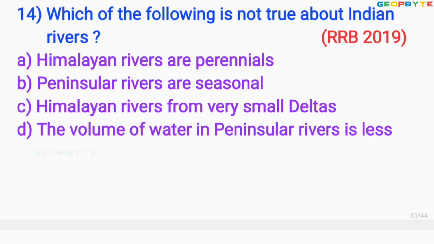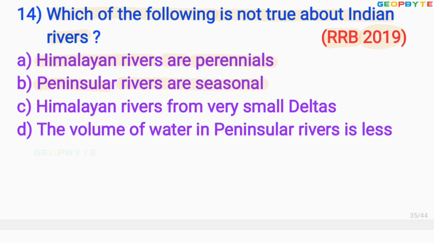Look at the 14th question, asked in the year 2019 for RRB exam, like this. Which of the following is not true about Indian rivers? Option A, Himalayan rivers are perennials. Option B, peninsular rivers are seasonal.